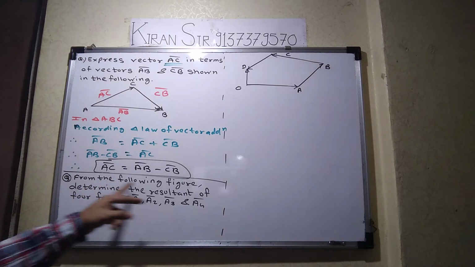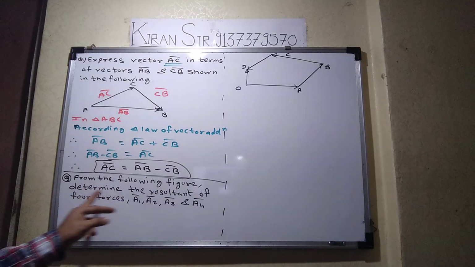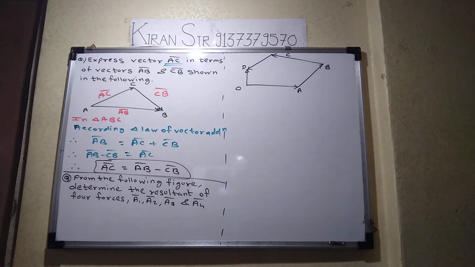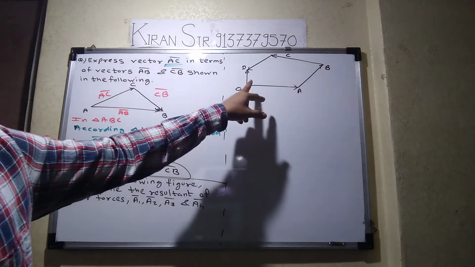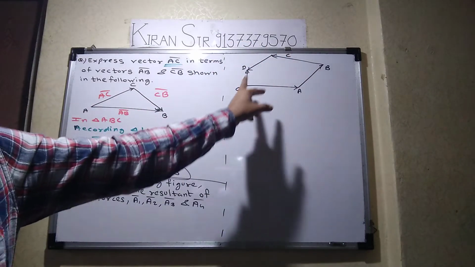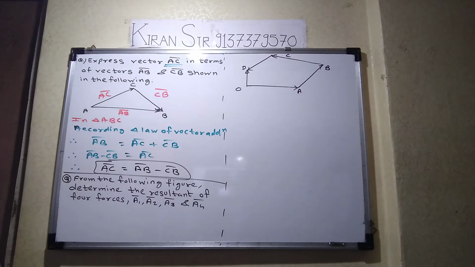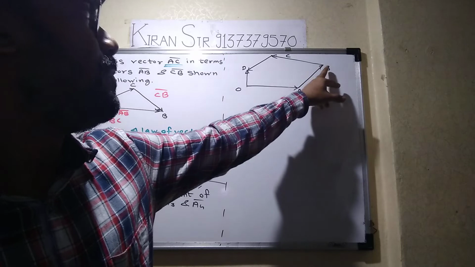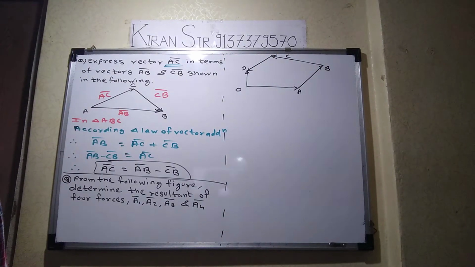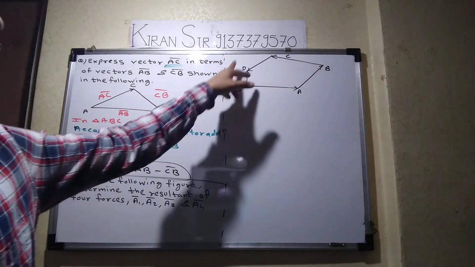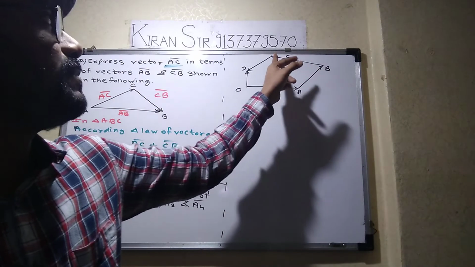So all of you concentrate on the following figure. Determine the resultant. What you observe? Let me ask Rodrix. Rodrix, are you there? Okay. So Rodrix, will you tell me, in this polygon, having sides 1, 2, 3, 4, 5, which four sides are in same sense of direction? OA, AB, BC, CD. Am I right? And OD is in the opposite sense of direction. So we can write directly OD bar equals OA bar plus AB bar plus BC bar plus CD bar.